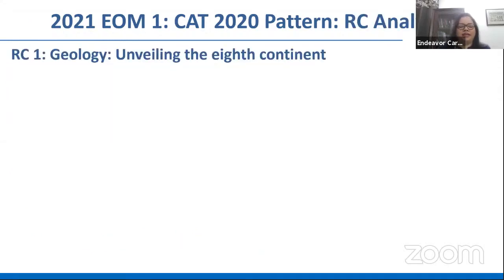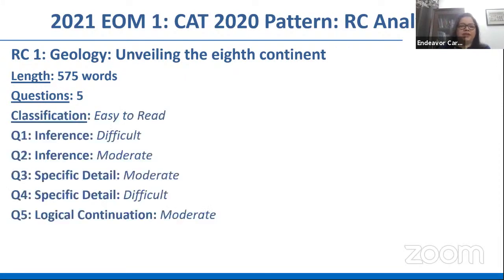So what were the RCs like? Look at the different topics involved. The first RC was based on geology, unveiling the eighth continent, and made for very interesting reading. It was an interesting topic, but a rather lengthy passage. 575 words to be read in the limited time of 40 minutes is not easy. There were 5 questions based on this. The passage itself was okay to read. The language was moderate and therefore easy reading, but the questions were quite challenging.